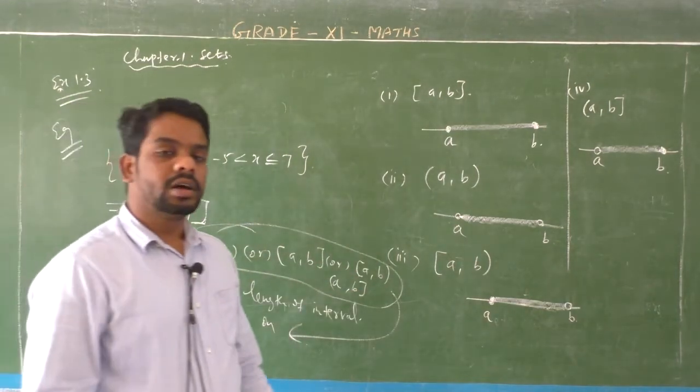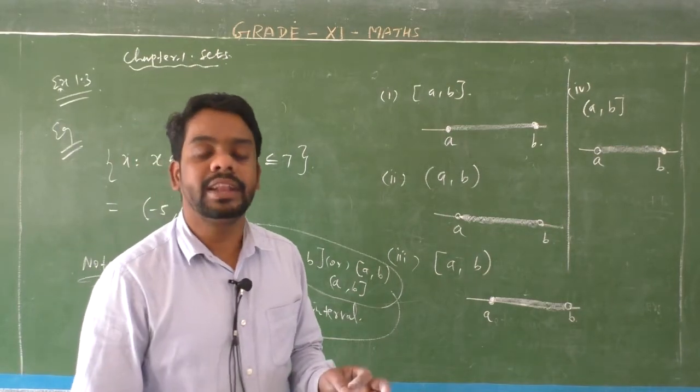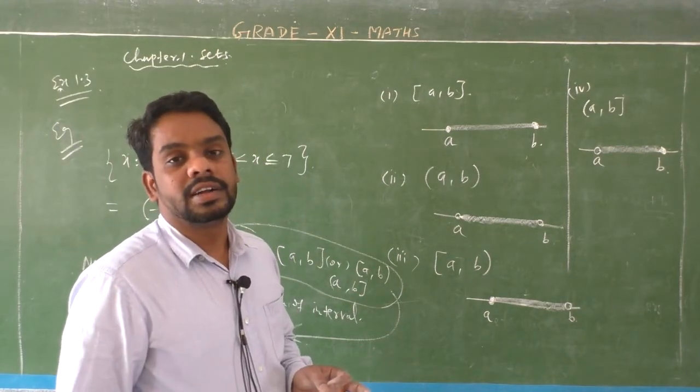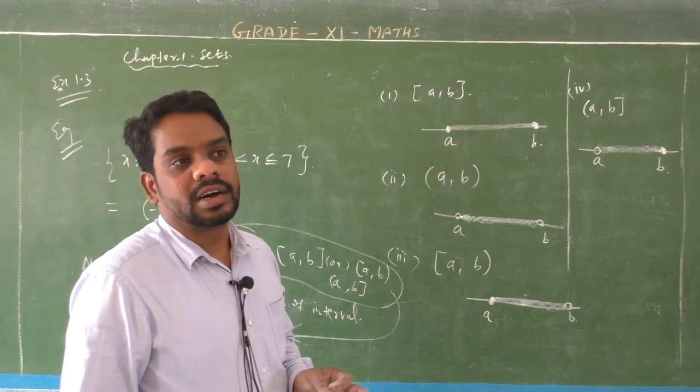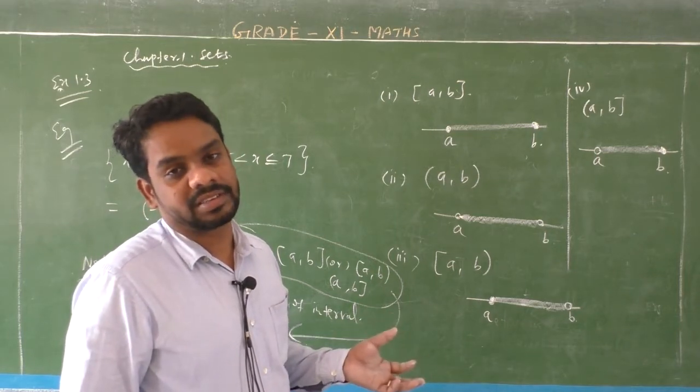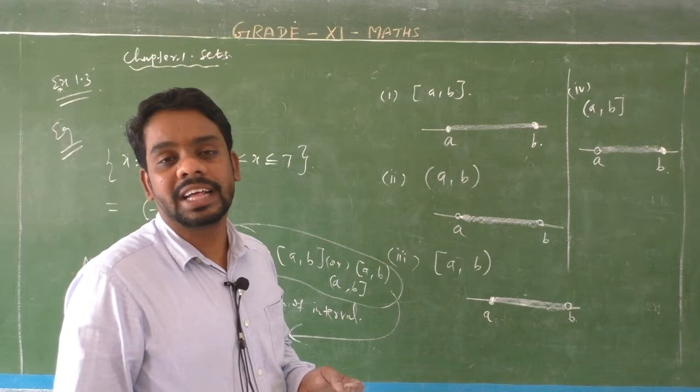Listen students, length of interval means right limit minus left limit.